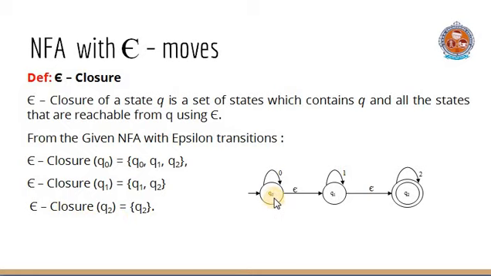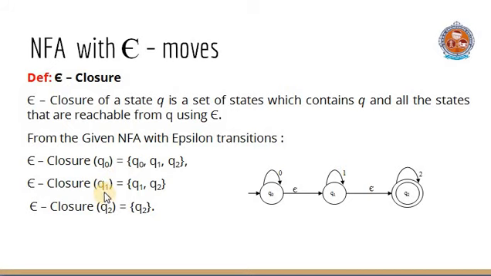You can observe here. So here the state is Q0. Epsilon closure of Q0 will contain the state Q0, so it is Q0. And with epsilon we can move to Q1, so Q1 is also added here. With another epsilon we can move to Q2, so Q2 is also added here. So from the state Q0, without applying any input symbol we can move to states Q0, Q1 and Q2. So these are the three states in the epsilon closure of Q0. In a similar way, what is epsilon closure of Q1?